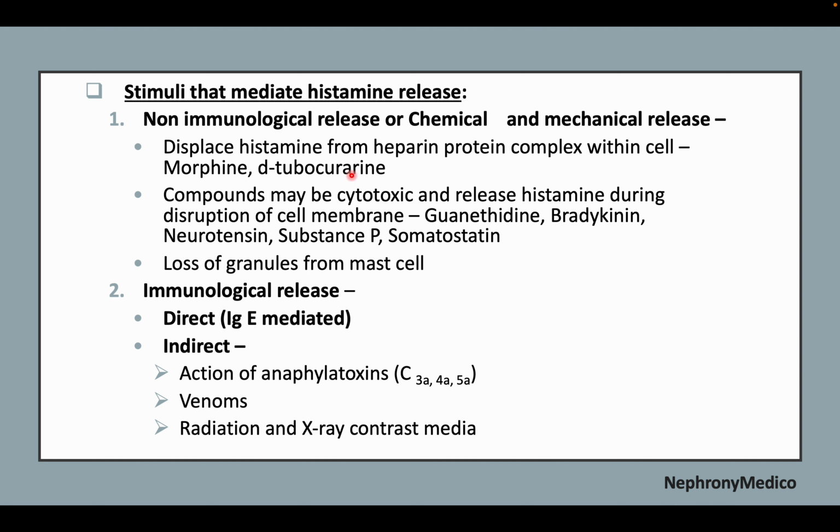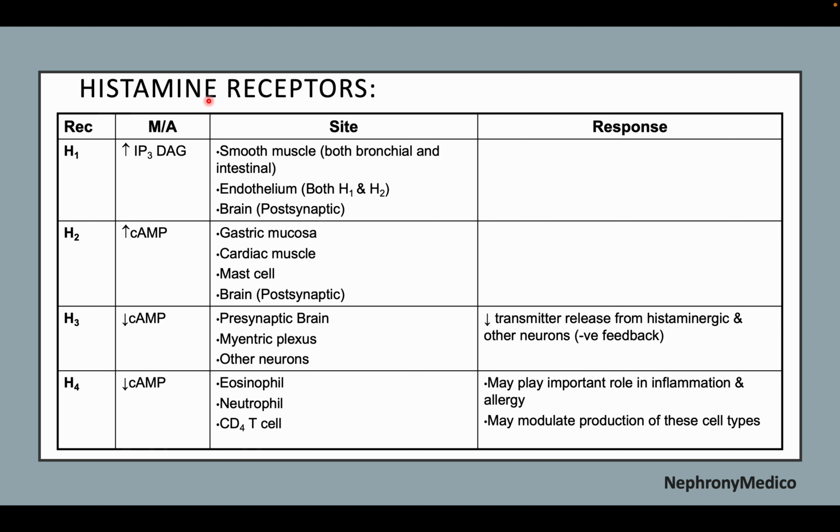Morphine or tuberculin compounds may be cytotoxic and release histamine during disruption of the cell membrane by guanethidine, bradykinin, neurotensin, substance P, and somatostatin, and loss of granules from mast cells. Immunological release includes direct, which is IgE mediated, or indirect by action of the anaphylatoxins, venoms, and radiation and X-ray contrast media.